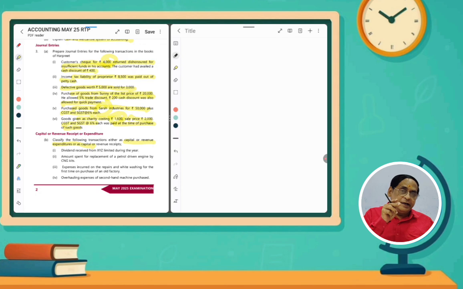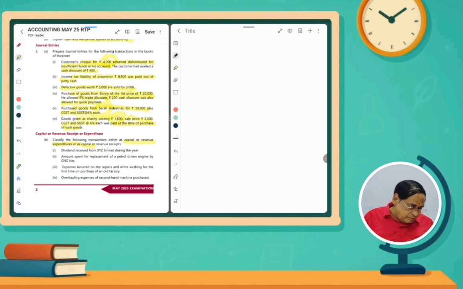All expenses in the trading and P&L account, and all receipts, such as sales, other income, discount received, income received, are on the credit side of the trading and P&L account. In the balance sheet, any expenditure from which the earning capacity has increased is a capital expenditure.